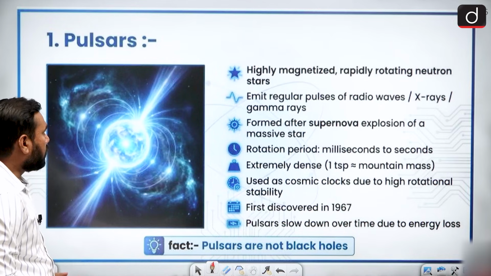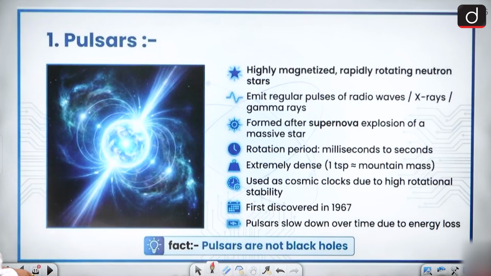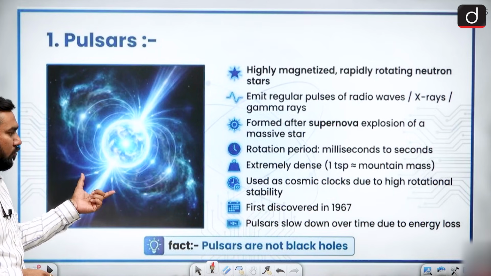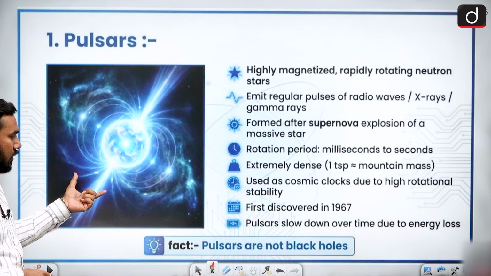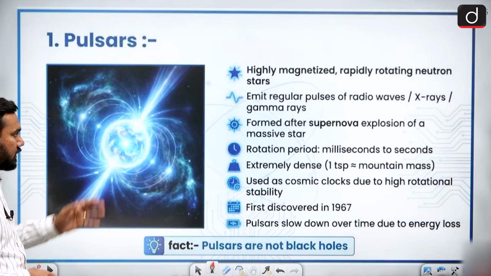Let's move on and talk about some space astronomical bodies, and the first one is known as the pulsar. So the pulsar, look at that, is a very magnetized material, and the pulsar is very interesting. This one is present in space between the galaxies.